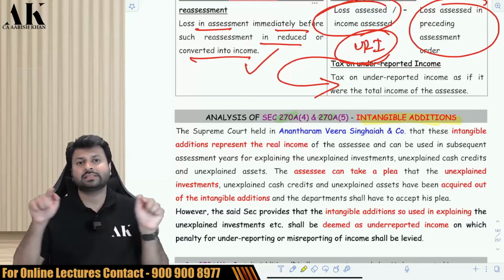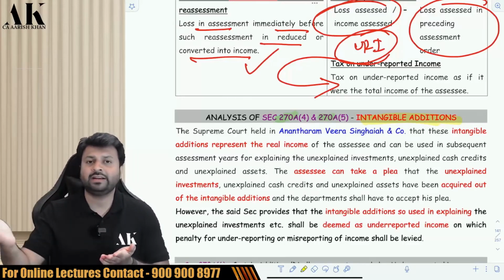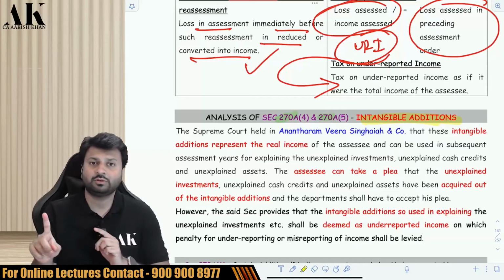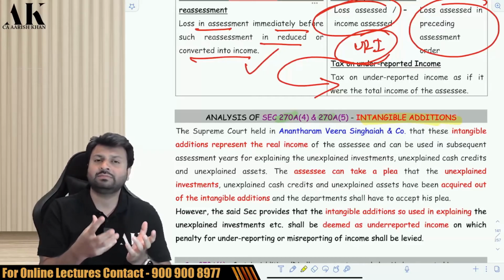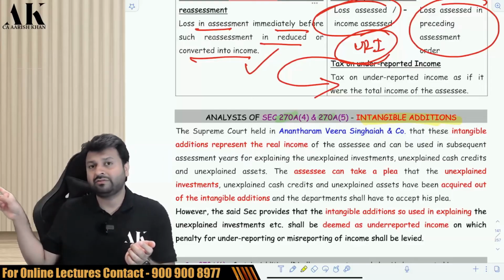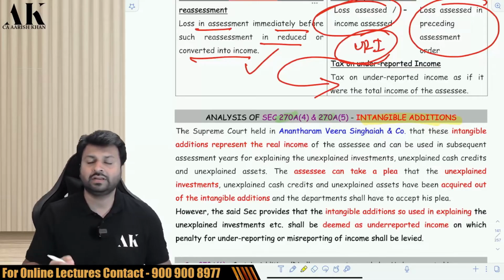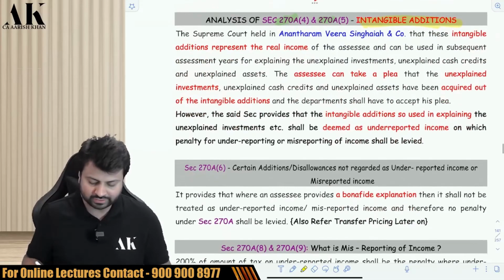So by default, I'll just give you a synopsis once again. The AO has the right to make an intangible addition. When he makes an intangible addition, he will take tax. He will not impose penalty. But later on, if something is found as unexplained money in your hands, and if you say that this unexplained money is coming from that intangible addition which you have made earlier, then the AO will impose penalty under 270A(4) and 270A(5). That is what is written over here.